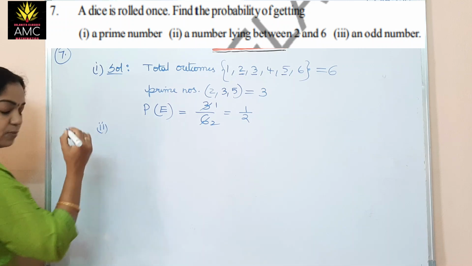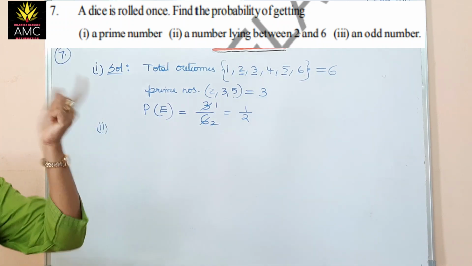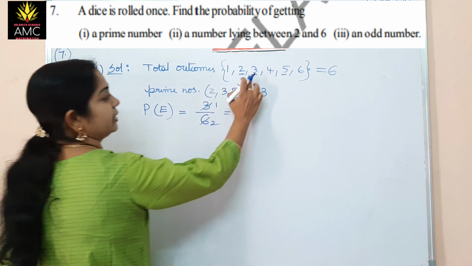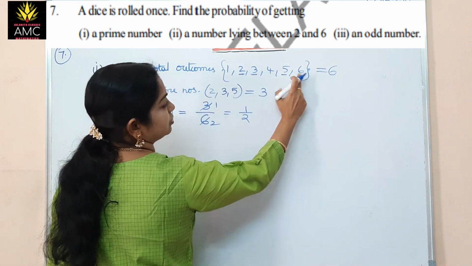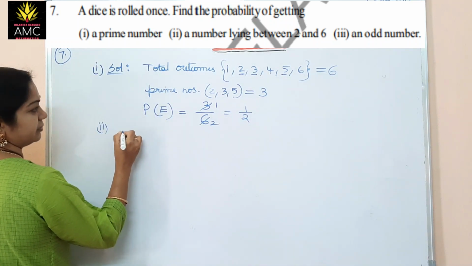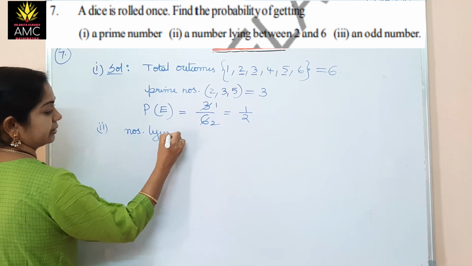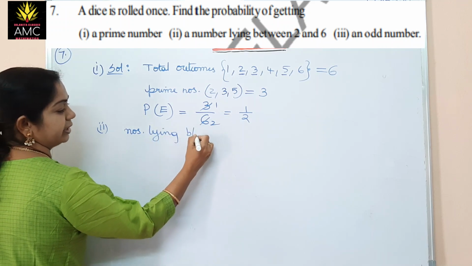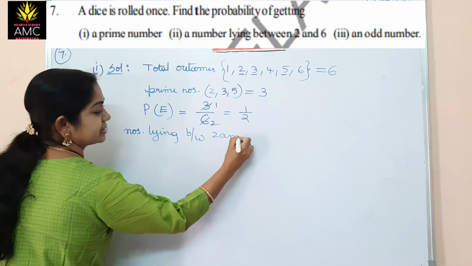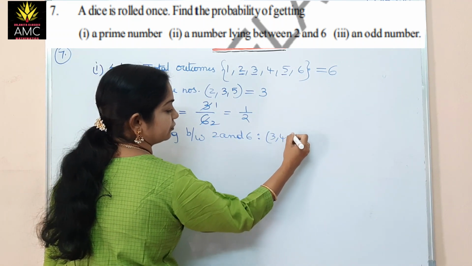Now the second question is a number lying between 2 and 6. The numbers between 2 and 6 are 3, 4, 5.